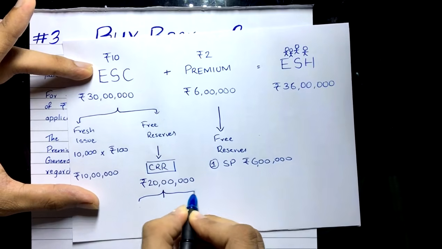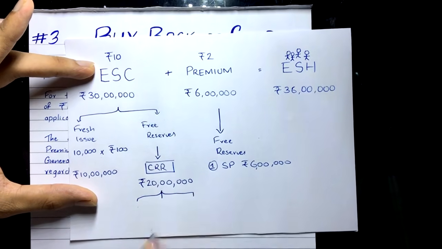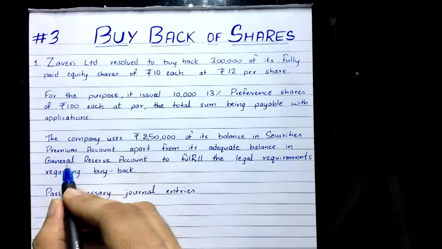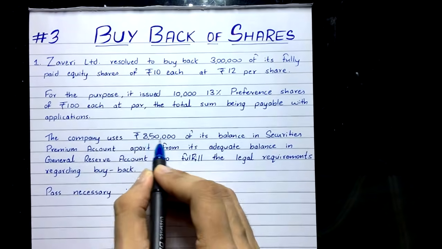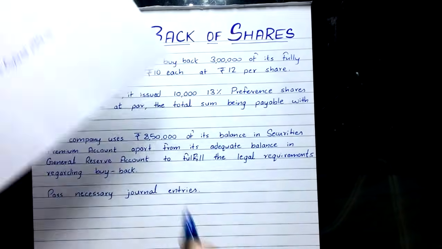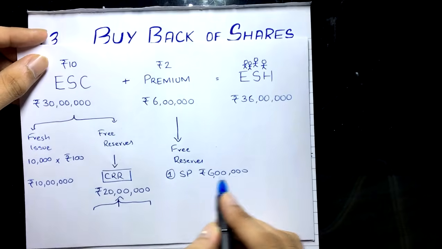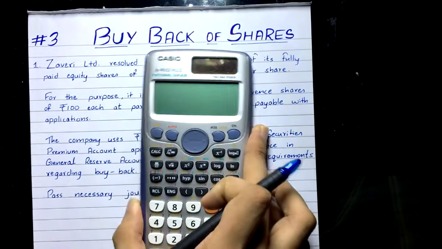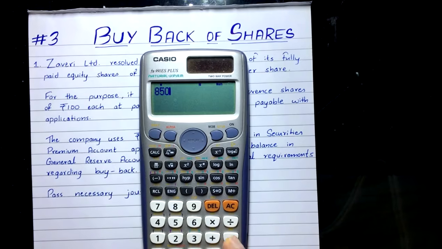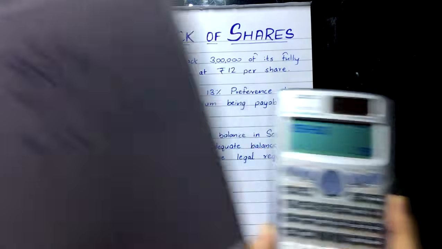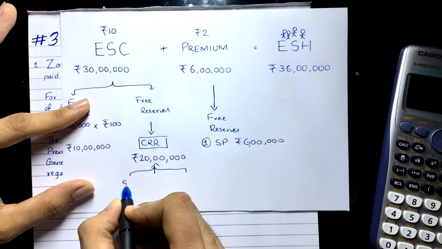Now this has to come out of free reserves. Yes, so what free reserves can you use? You can use the general reserve, but you also have money left in securities premium. So first let's use that. Here we have used securities premium by 6 lakh. We still have how much? 8,50,000 minus 6 lakh. Yes, still 2,50,000 is there, so we can use 2,50,000 from securities premium.